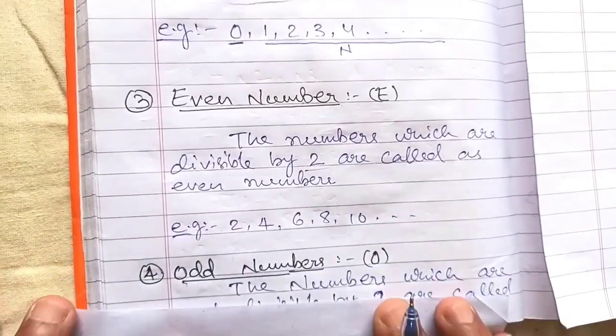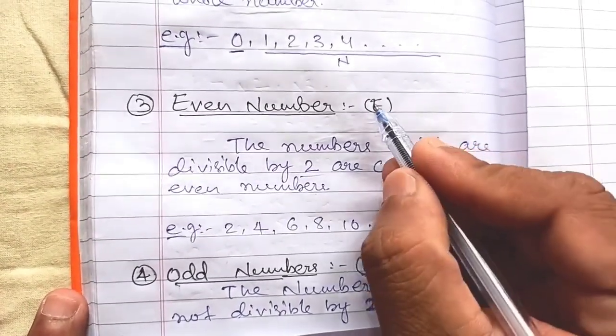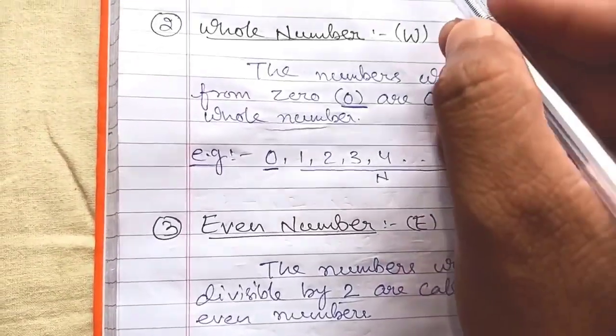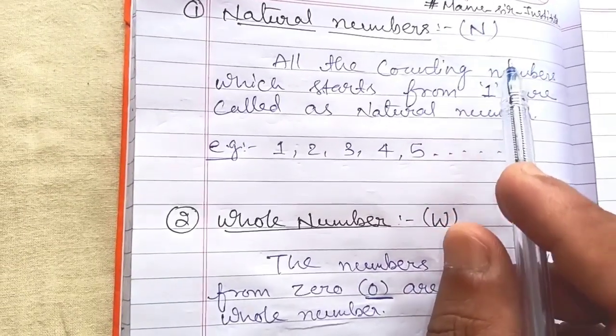Next is odd numbers. Odd number is denoted by O, even number is denoted by E, whole number is denoted by W and natural number is denoted by capital N. These are the symbols of these numbers, remember.